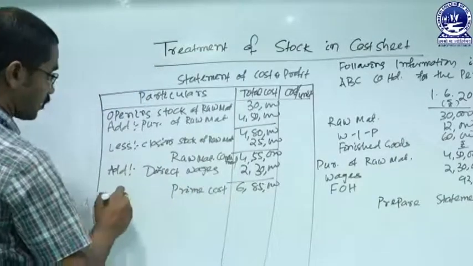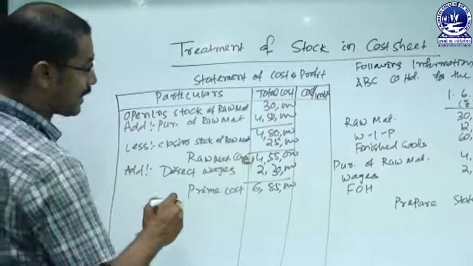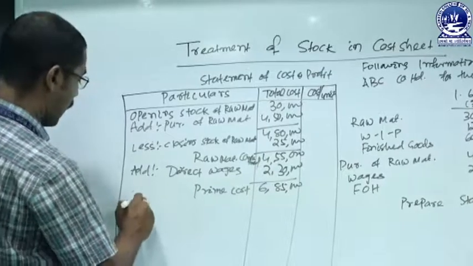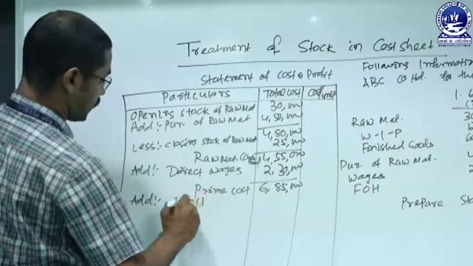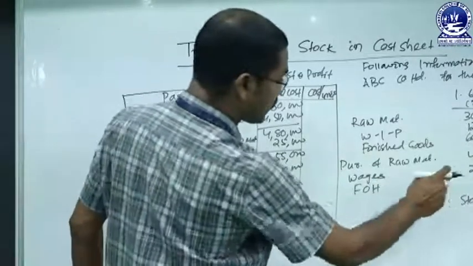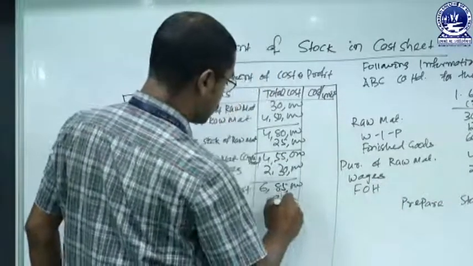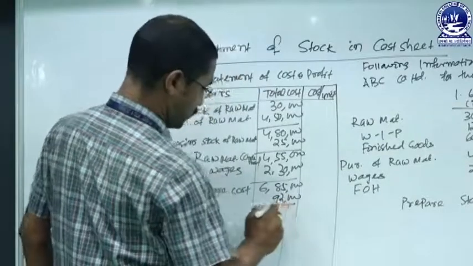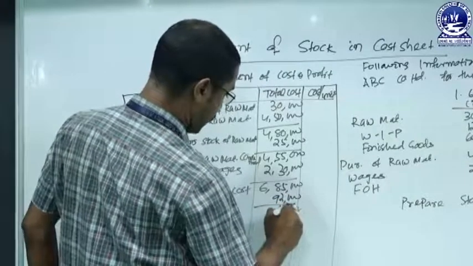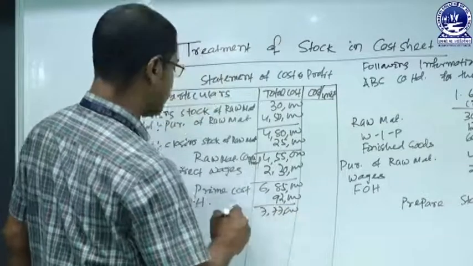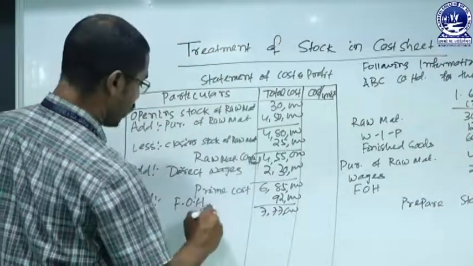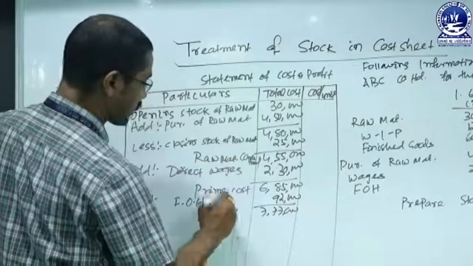And with prime cost, we have to take into consideration factory overhead if there is any. Add factory overhead. The value of factory overhead is 92,000 and the total value is 7,77,000, and this value is known as factory cost incurred.